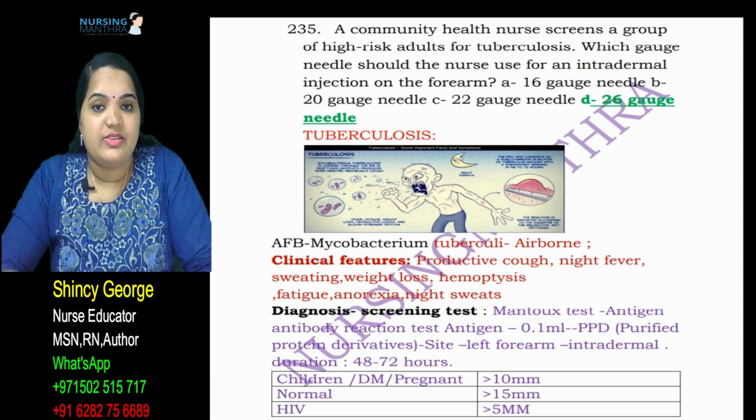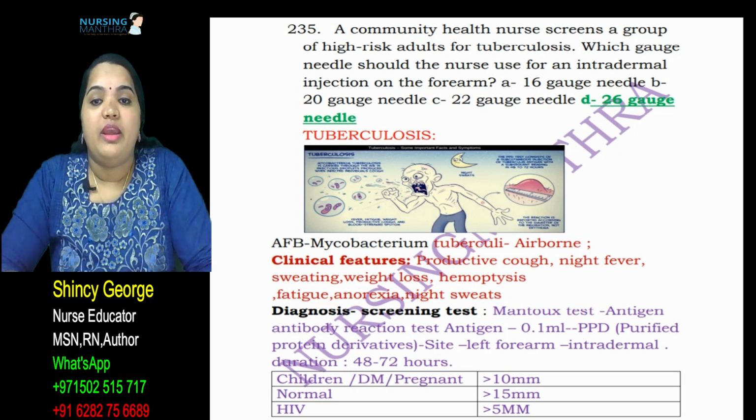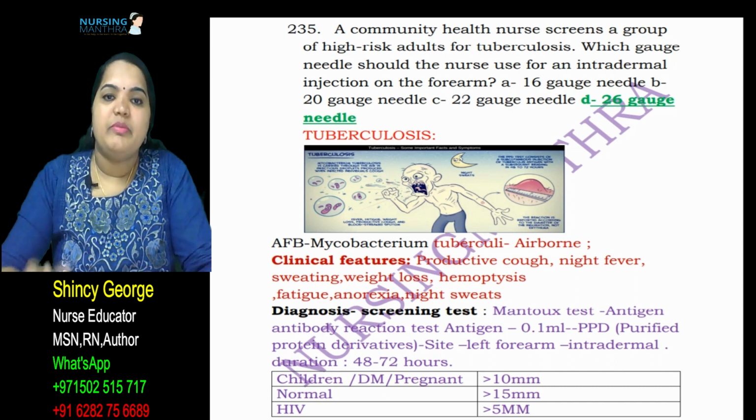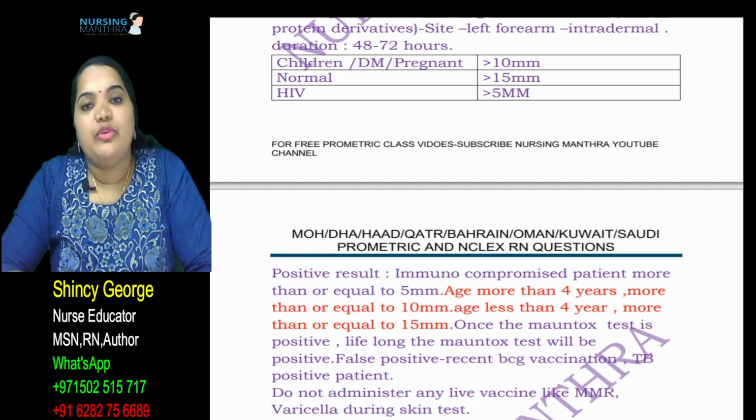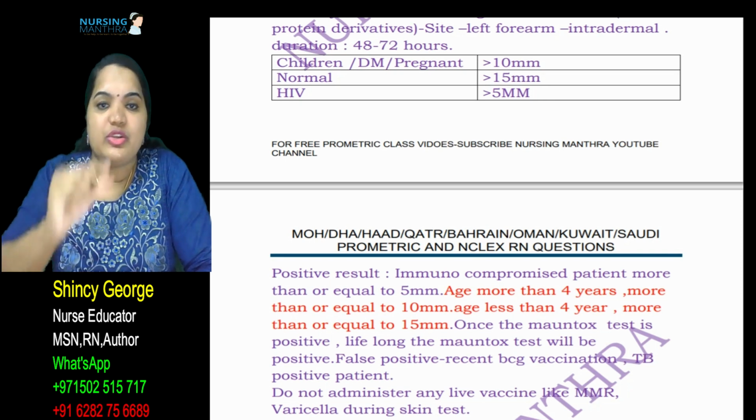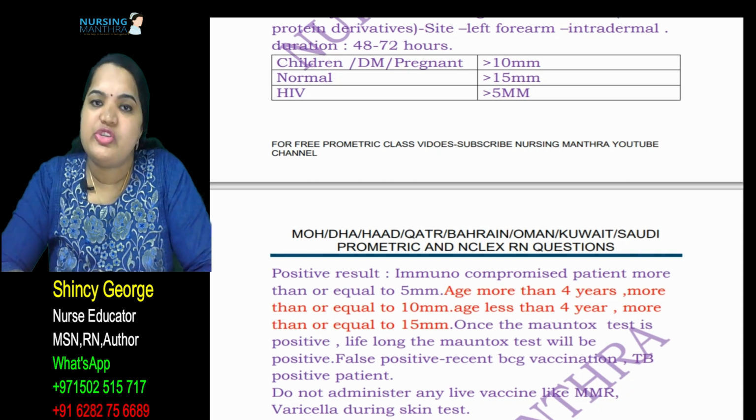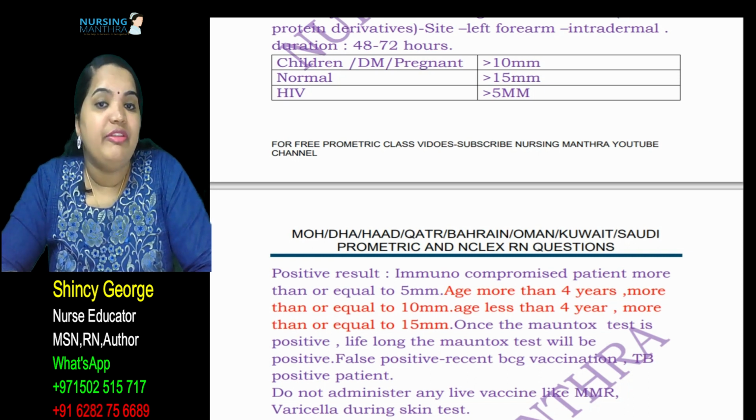What is the screening test used in tuberculosis? That is the Mantoux test, to check the antigen antibody reaction. 0.1 ml of purified protein derivative, PPD, is injected intradermally in the left forearm. We check the induration at 48 to 72 hours. For children, diabetic patients or pregnant women, the induration will be more than 10 mm, and normally it will be more than 15 mm.